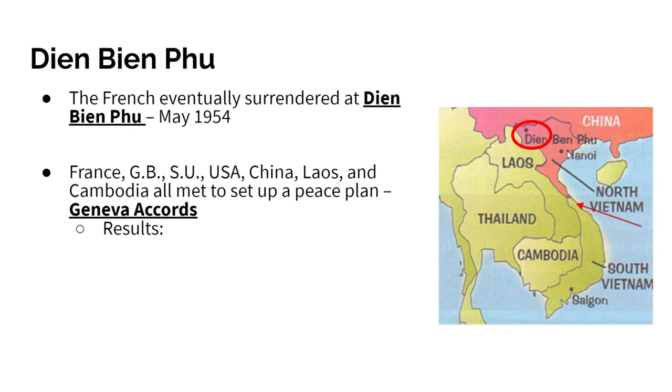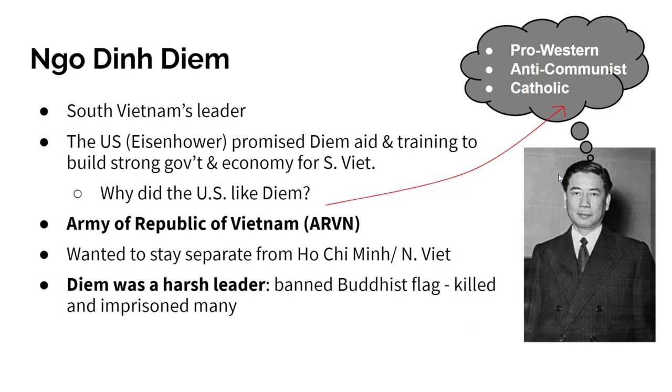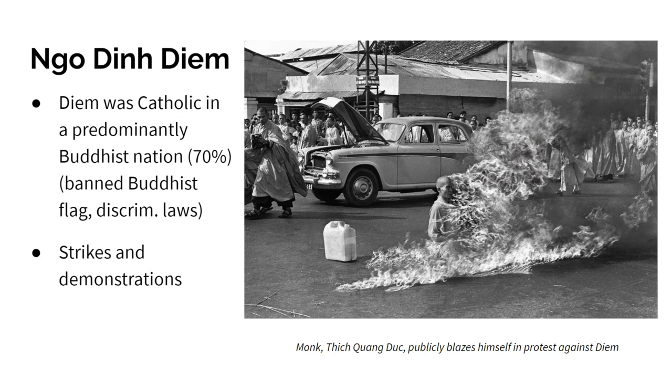So remember, the North is still going to be Ho Chi Minh, and then we have Ngo Dinh Diem, whom we really are going to promote because he is Western, he is an anti-communist, and he's also Catholic, which is really interesting, having a Catholic person living in and actually even ruling, becoming the leader of what we know is a Buddhist nation. Diem is known to be a harsh leader, and we have evidence of that.